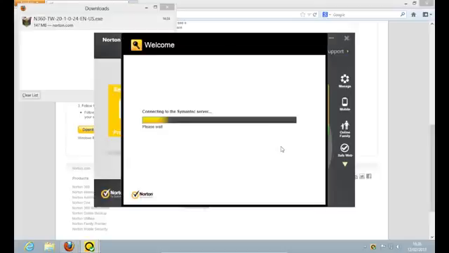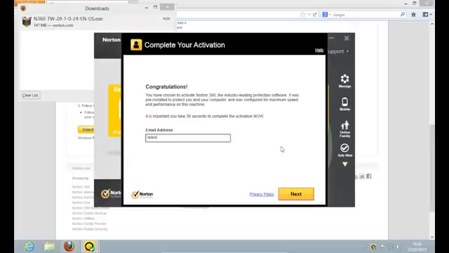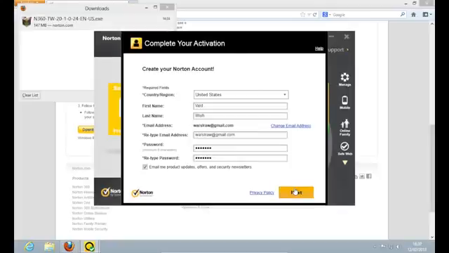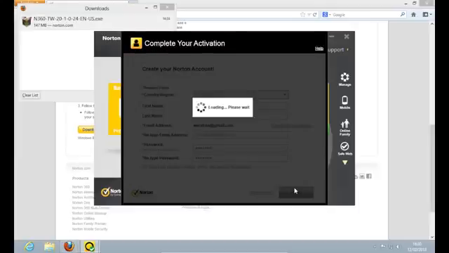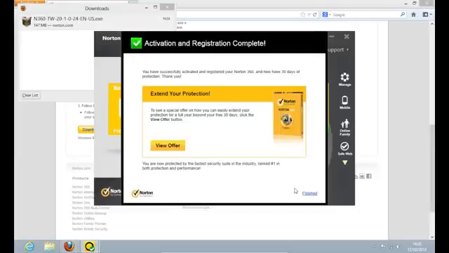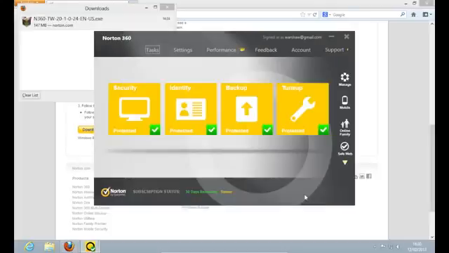In the following window, enter your email address to complete your activation, and then press Next. In the following window, create your Norton account by filling up the form. When it's done, press Next. When you see Activation and Registration Complete, press Finished. Now you can use your Norton 360.